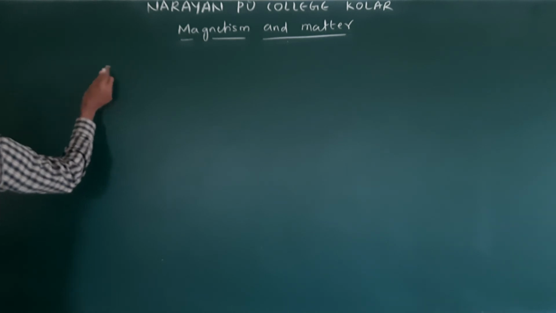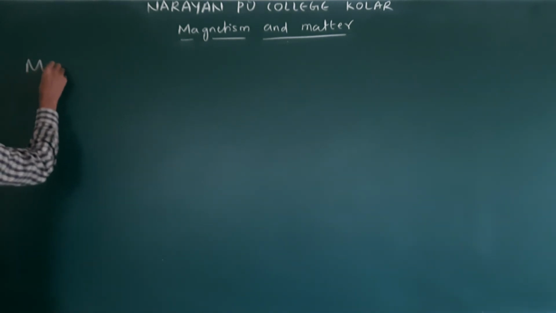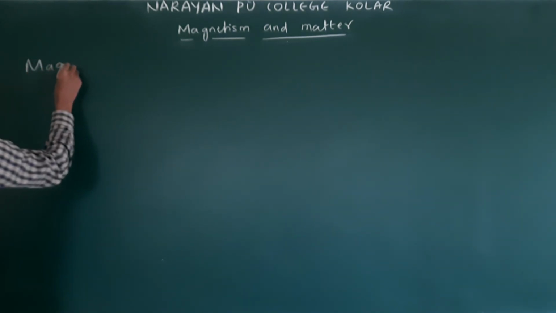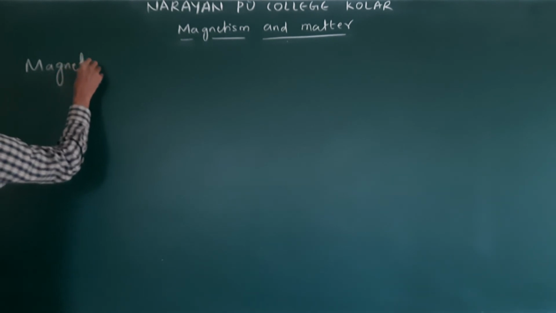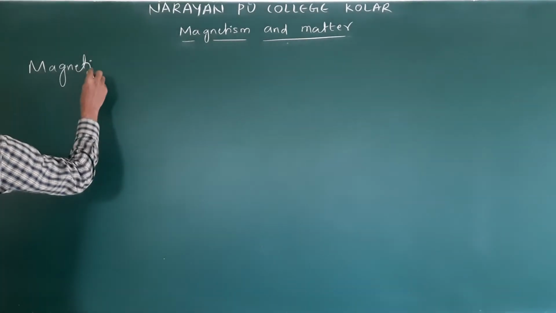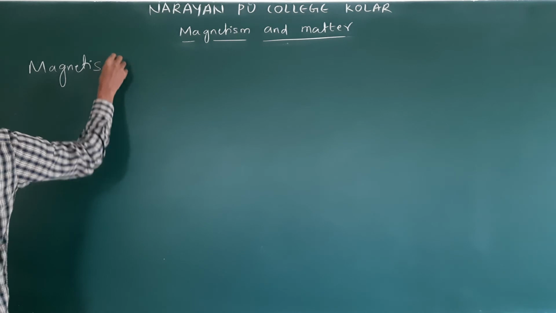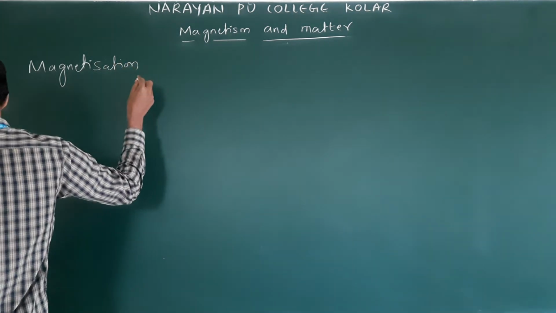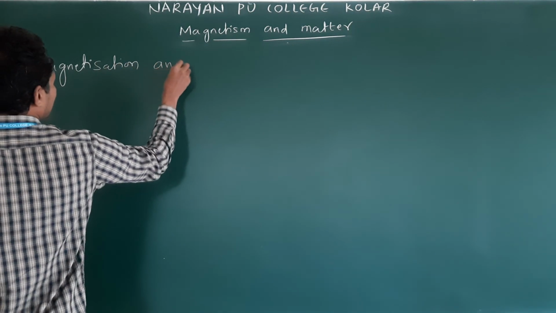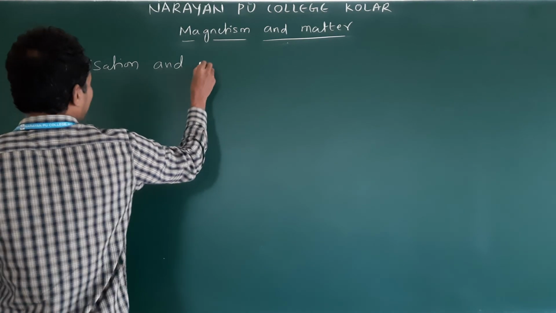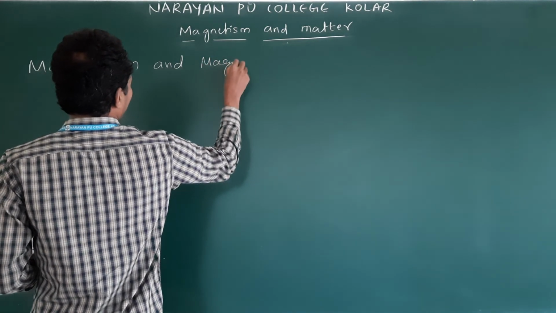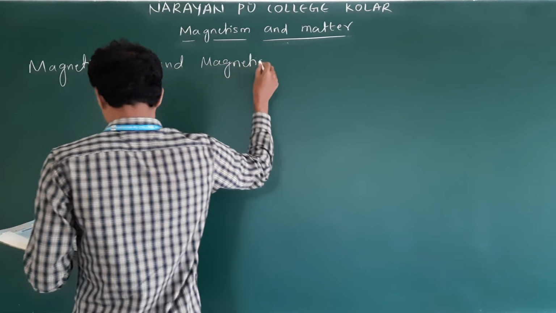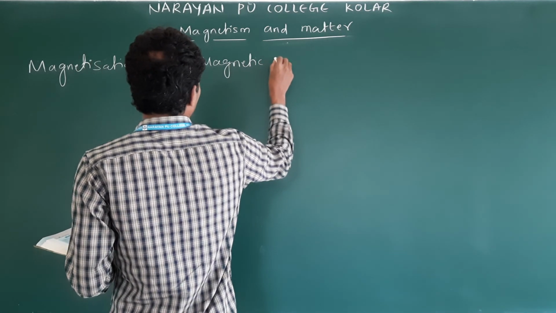The next one is magnetization and magnetic intensity.